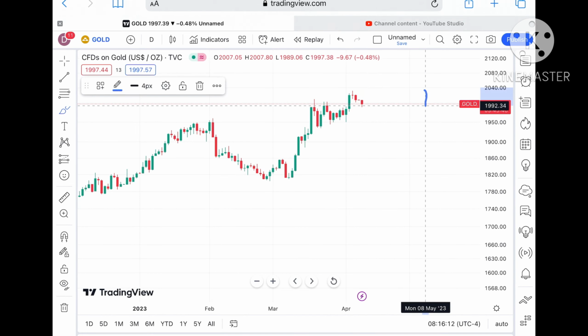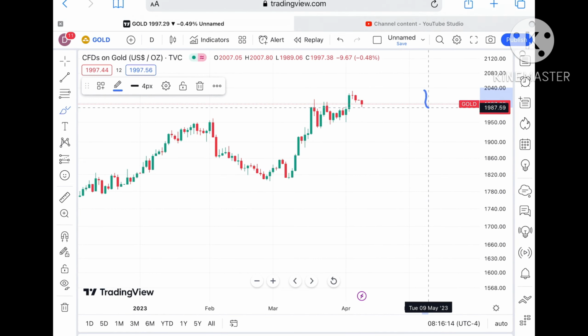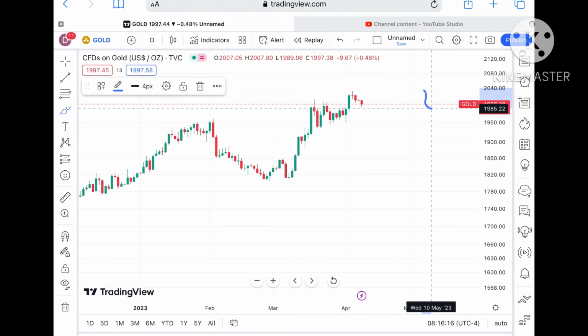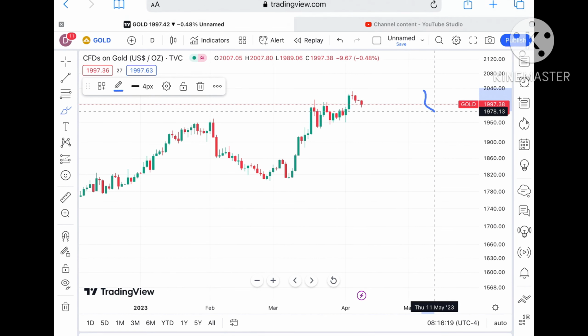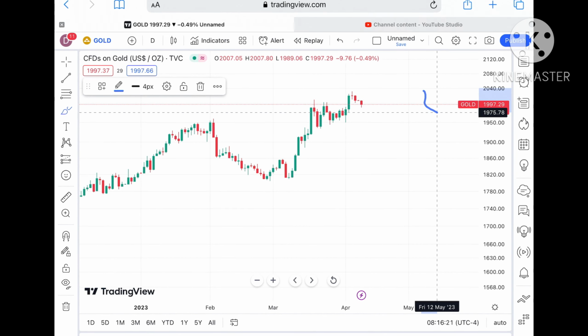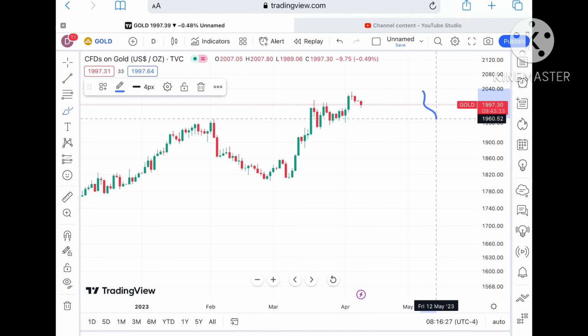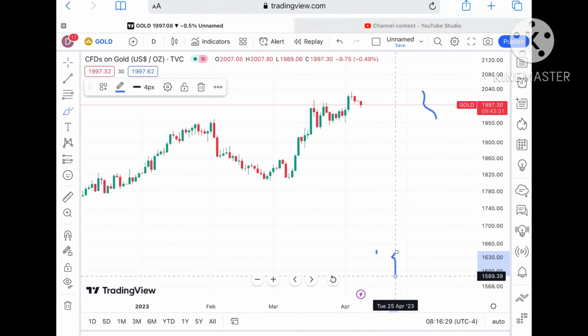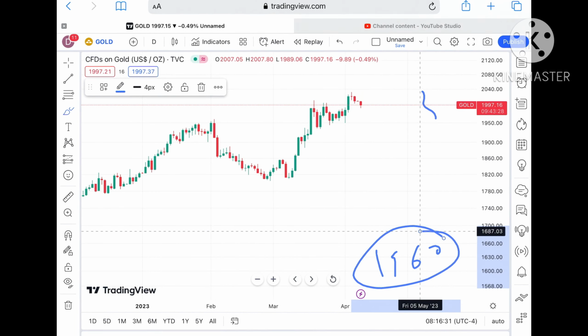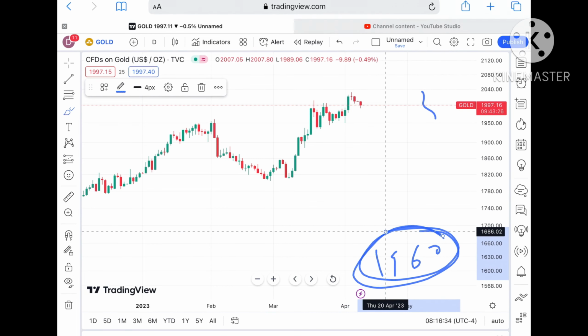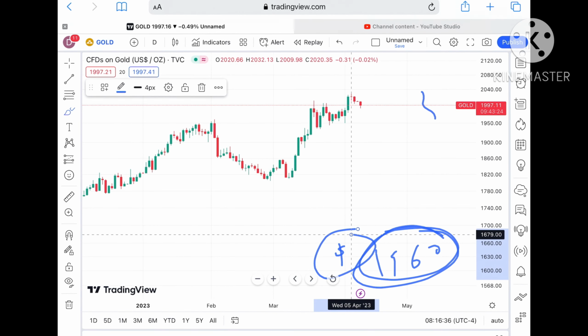Suppose the price doesn't sustain and moves below a level of 1991, chances are high it can go further low towards a level of 1985 to a level of 1978, and from there a level of 1974. If the price falls below that level, chances of going towards 1967 are there, then a level of 1960, and then further low if the price doesn't sustain. If the price falls below this level, I'll make another video explaining where it can go.